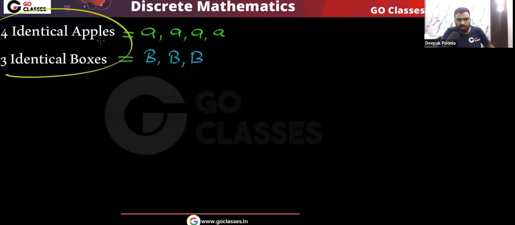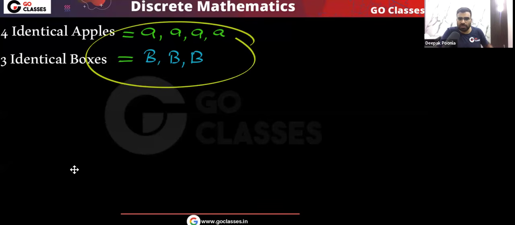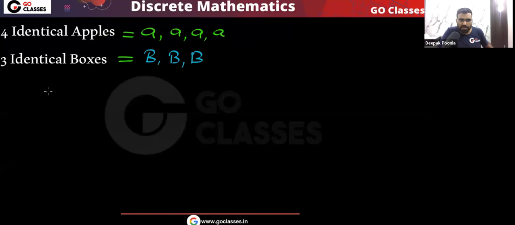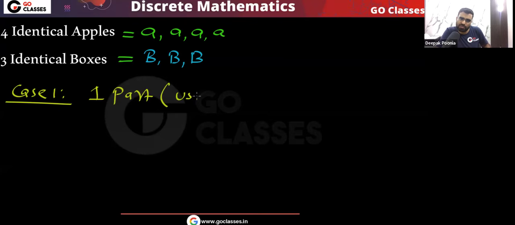Now let's see how many distributions are possible, how many ways we can distribute 4 identical apples into 3 identical boxes. So here, just create cases. These are the cases possible, because you have these 3 boxes B. So how many distributions will be there? Let's find it. First, we will create case 1. What we do is we use only one box, one part.